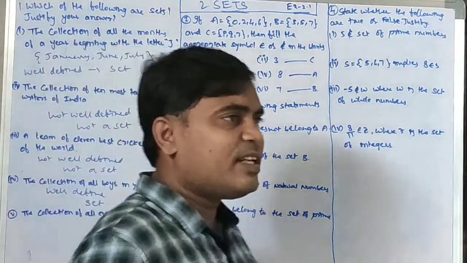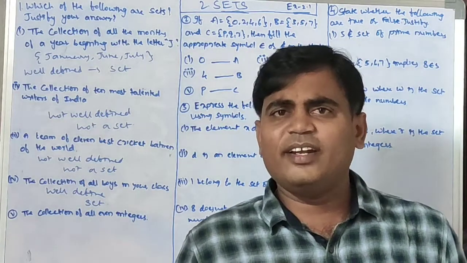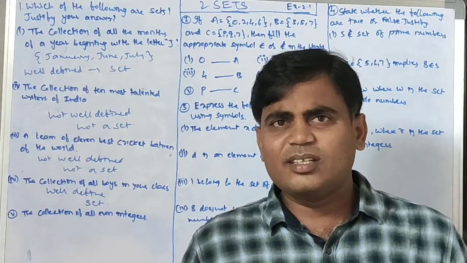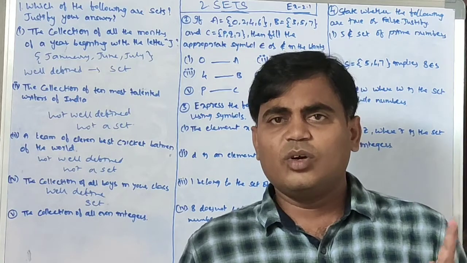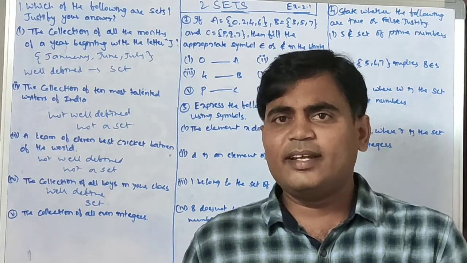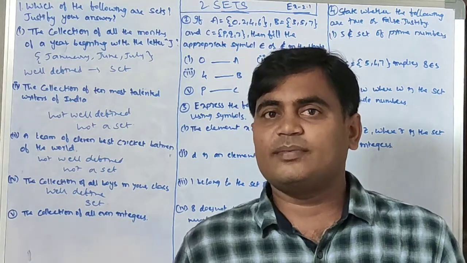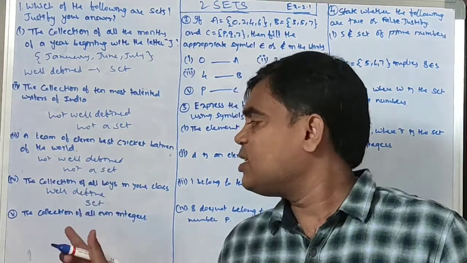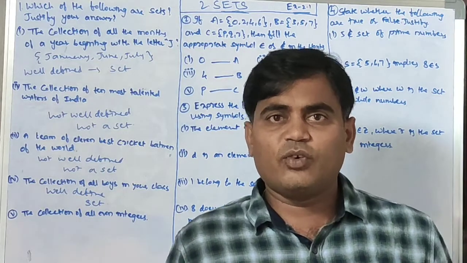Next, the collection of all even integers. The even numbers are those divisible by 2: 2, 4, 6, 8, 10. These are even natural numbers. Next, even integers. 0 is divisible by 2, also minus 2, minus 4, minus 6.